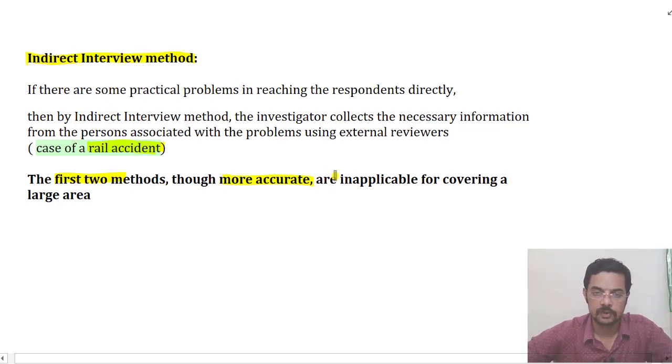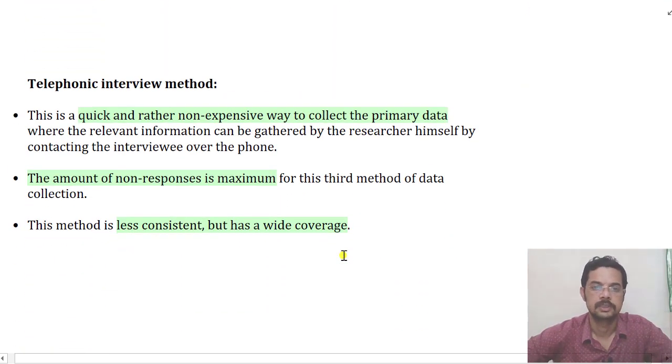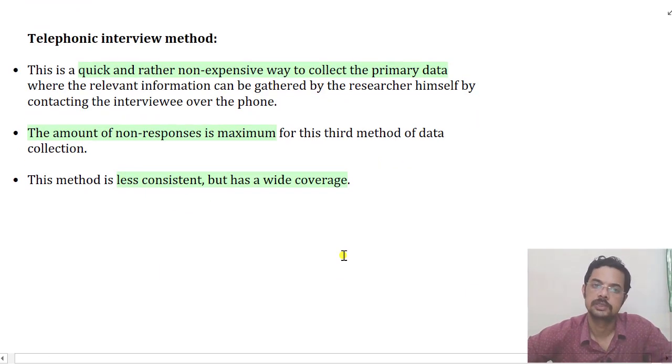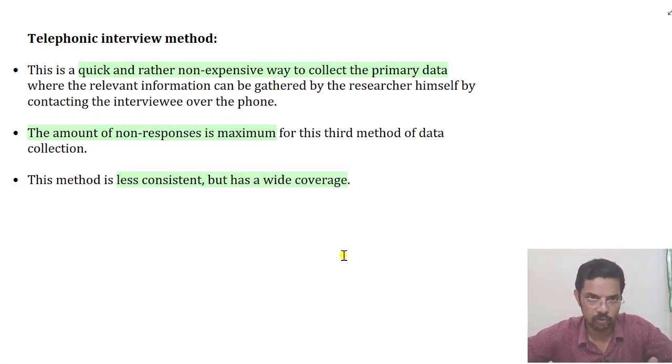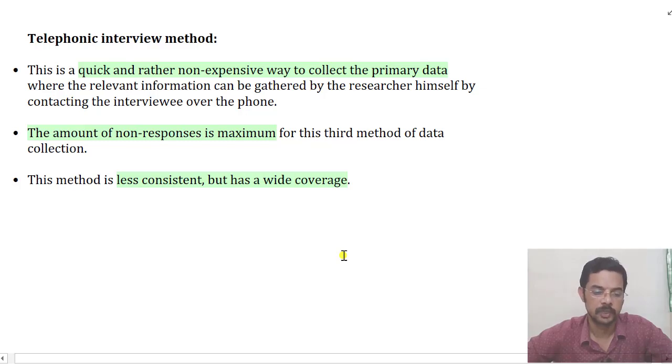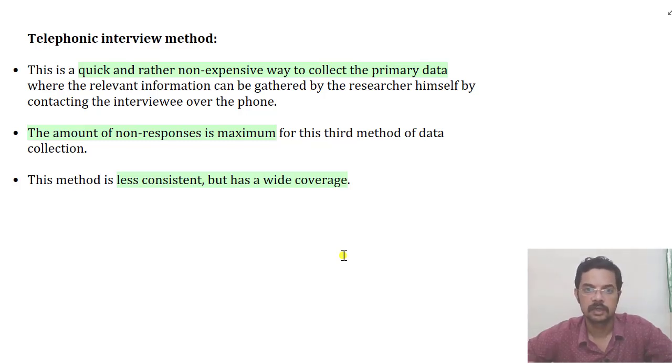Now we shall move on to the next one, which is the telephonic interview method. This gives a solution to both problems which come with the previous two interview methods. The distance problem is solved by the telephonic interview method, and it is also inexpensive, because the person doesn't have to spend his own time, and the money spent on traveling can also be avoided or saved.